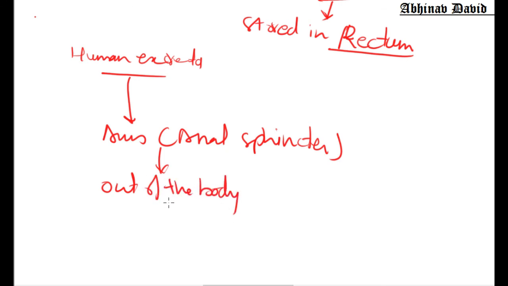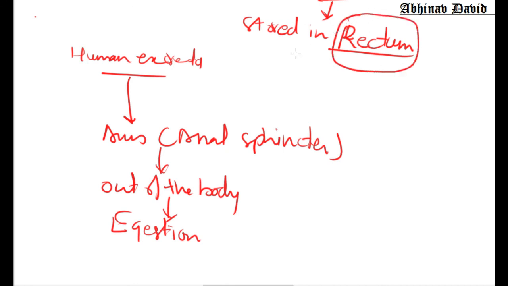And what do we call it? We call it egestion. So when the rectum is full, the human excreta is moved out of the anus through the anal sphincter and goes out of the body, and this is called egestion.